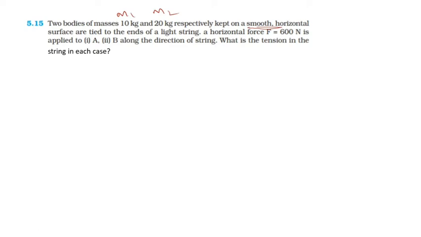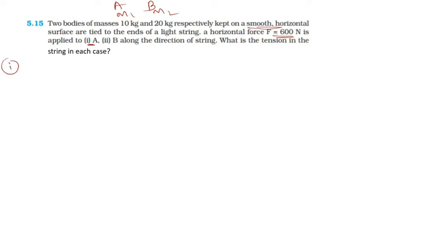They are tied to the ends of a light string. A horizontal force of 600 Newton is applied to body A first, I call this A body and this is B body, and then along B in the direction of the string. What is the tension in the string in each case?